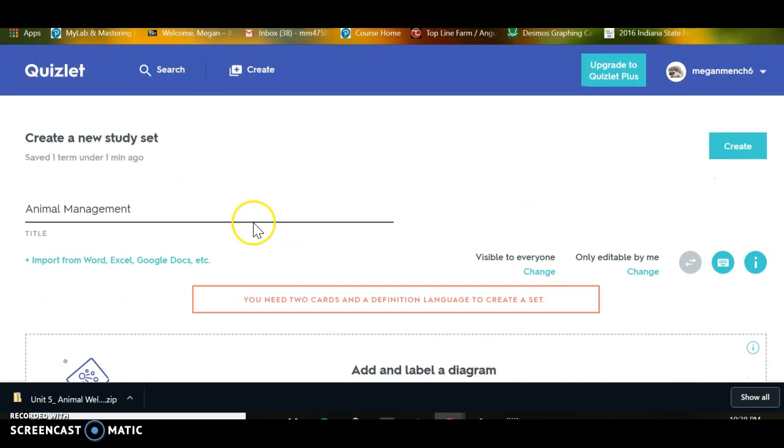Like if it's for a certain class where you need to label things, you can put a picture that corresponds with that diagram. So that's kind of the neat thing about Quizlet. So yeah, that's a little spiel about that.